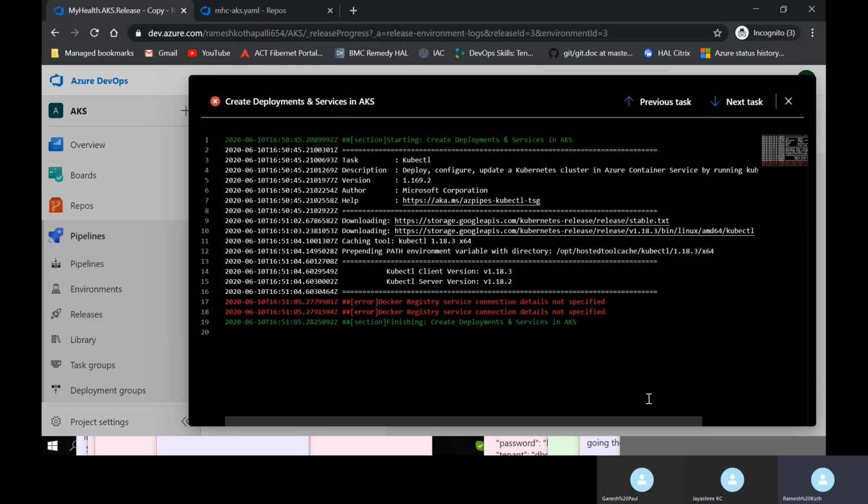Give me a second. It's only the syntax thing. We have to mention the registry properly.